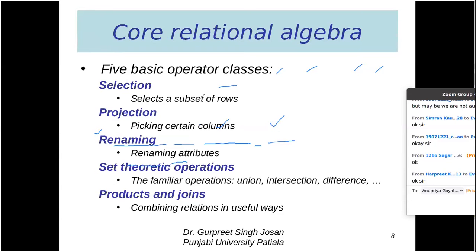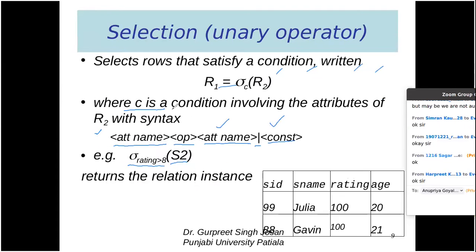These are the columns from the S2 table. As described here, C is a condition involving the attributes of R2, so only attributes of R2 can be there in C. C is a condition that can work on the attributes of the relation that we mention in the parentheses. Here I am mentioning S2 in the parentheses, that means the rating, which is an attribute of S2. I can apply any condition on this particular attribute.